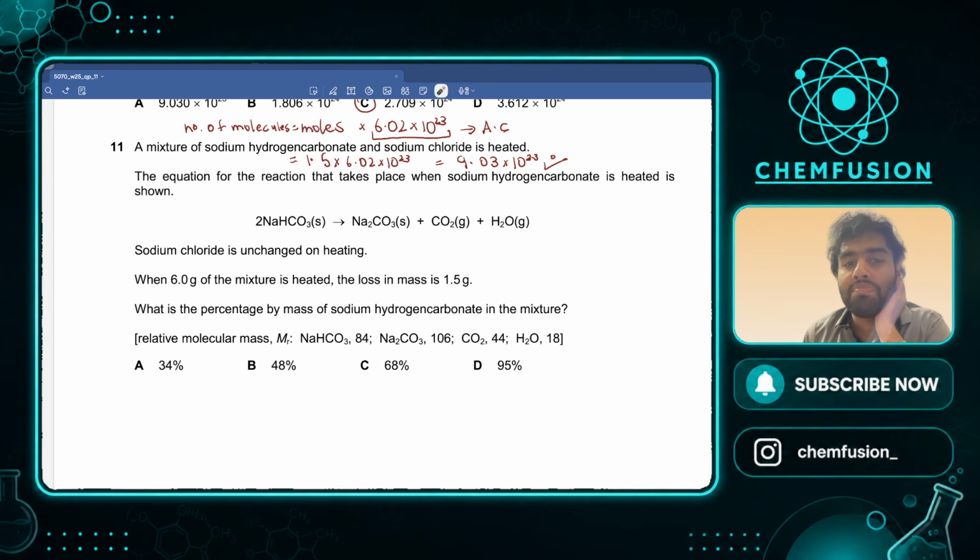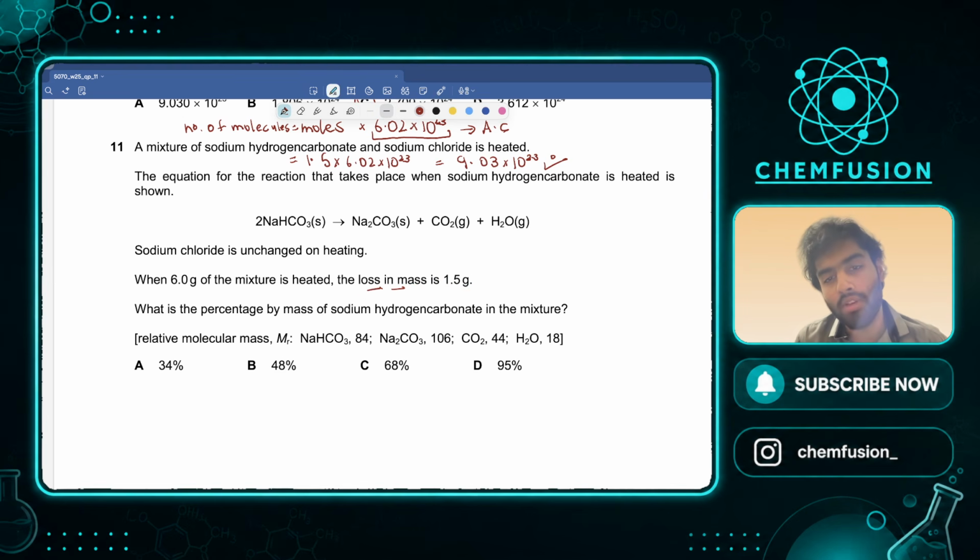When 6 gram of the mixture is heated, now this 6 gram has sodium hydrogen carbonate as well as sodium chloride. These two combined are 6 gram, right? The loss in mass is 1.5 gram. Okay, how does the loss in mass occur? Loss in mass means the mass of gases formed. Because obviously when gases form, they escape. And they cause the loss in mass.